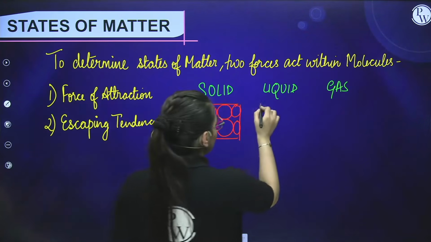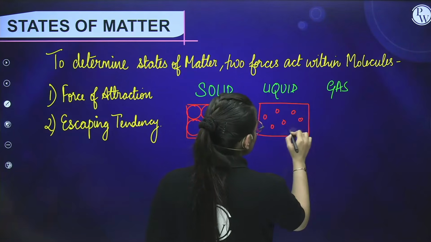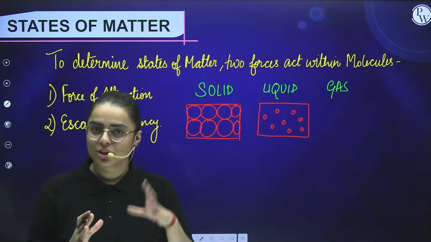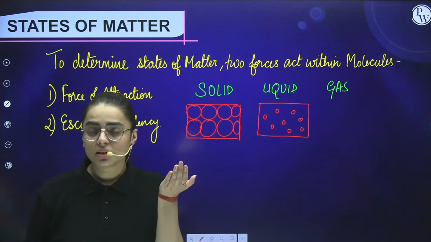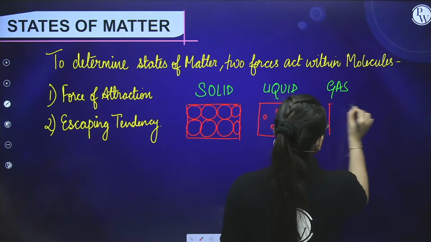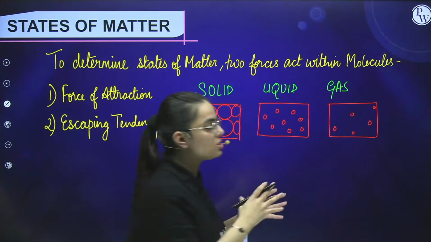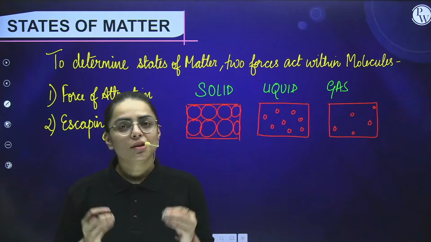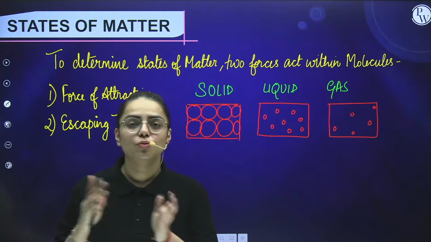If I talk about the liquid state, students, in the liquid state we observe particles are present at a distance from each other. But yes, there is a strong force of attraction in the case of liquid also, because liquid exhibits both of these forces, escaping tendency and attraction tendency. And if I talk about the gaseous state, students, what do we observe? The particles are present at a far most distance from each other. Here in the case of gases, we observe that the tendency of escaping is more as compared to the force of attraction.